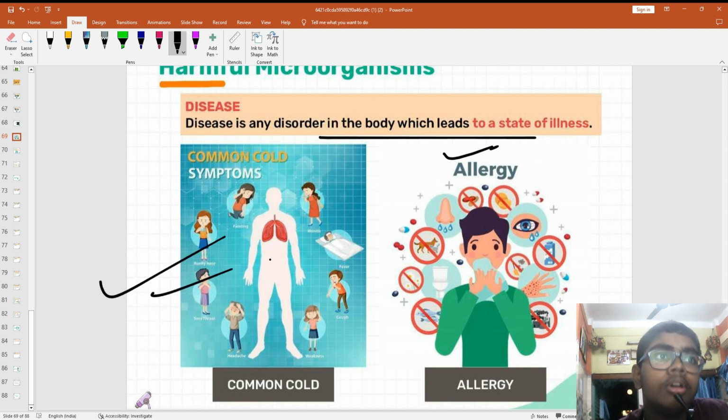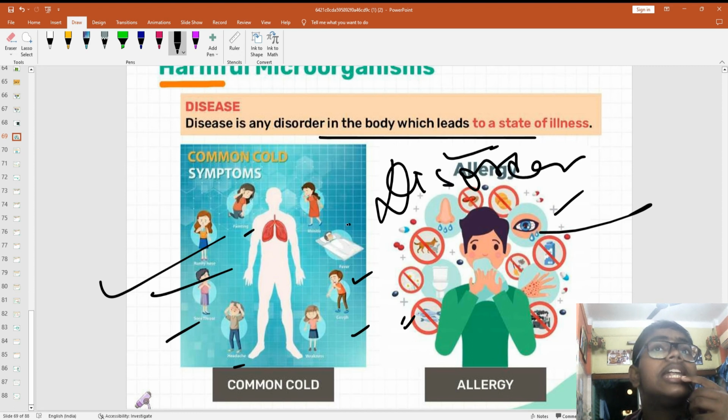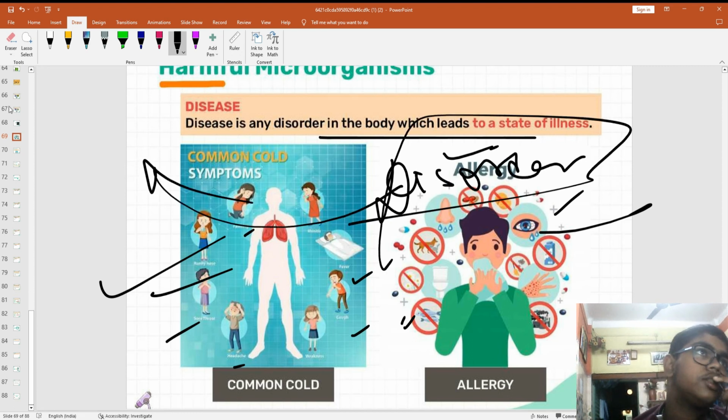Take common cold. What disorder is happening? You get a cough, you get a fever, you get pain, a headache, a sore throat. So this is a disorder in your body. Allergy: your skin is itching, or from your eyes, drops are coming. If you are eating something and your body is not able to resist, this is a disorder for the human body. So anything that is a disorder is known as disease.